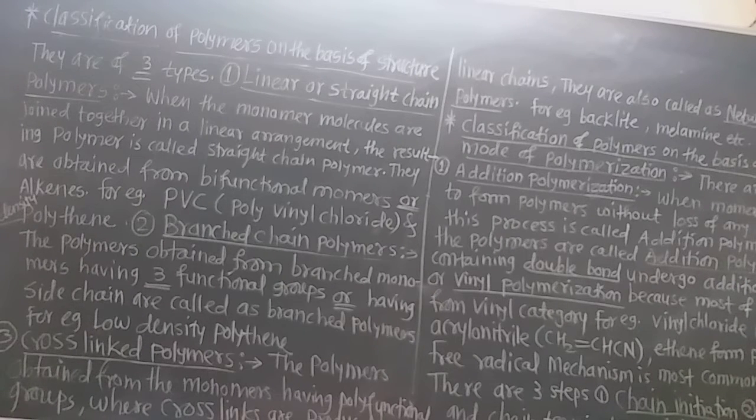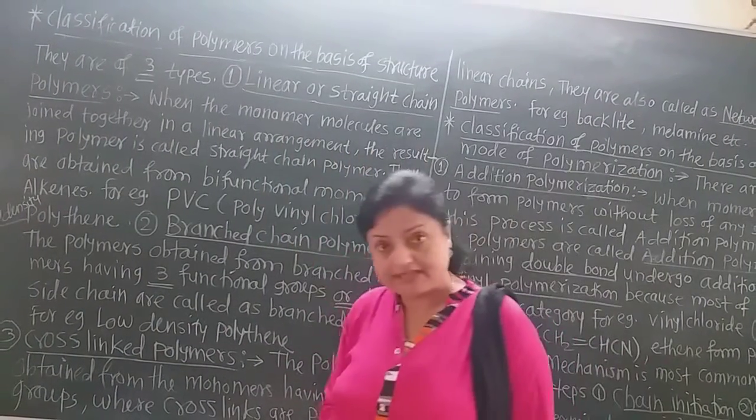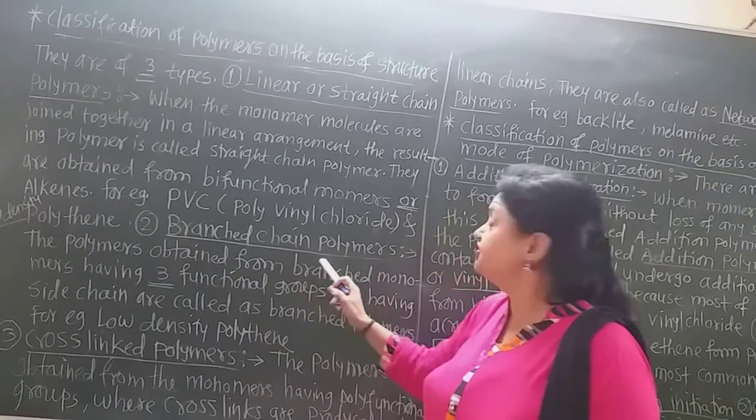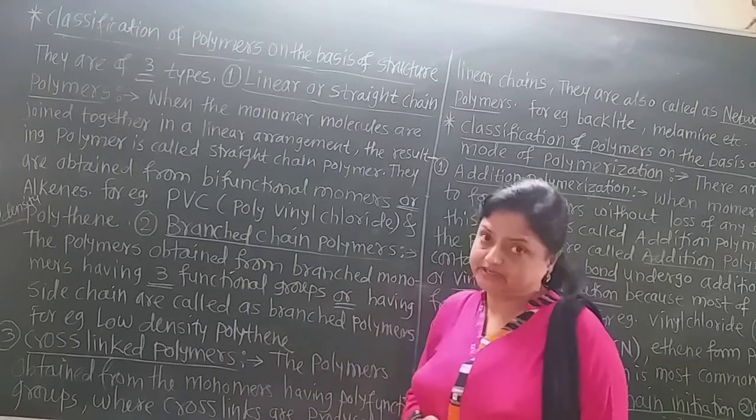There are three types of polymers on the basis of structure: linear or straight chain polymers, branched chain polymers, and cross-linked polymers.